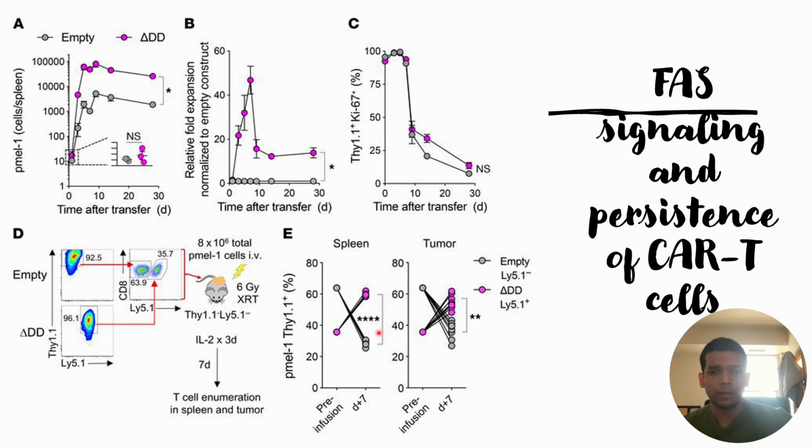Since the amount of these PMEL cells is higher at the site of tumor infection, there is more possibility that their overall immune response against the tumor cells will be much higher compared to the case where PMEL cells are present in a low amount.